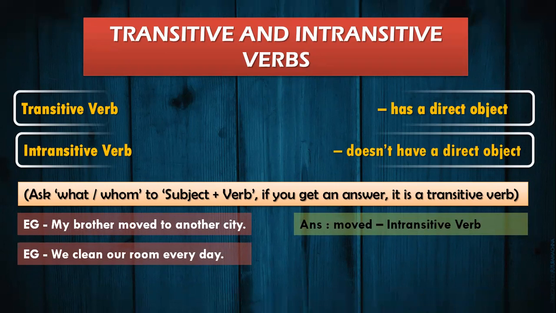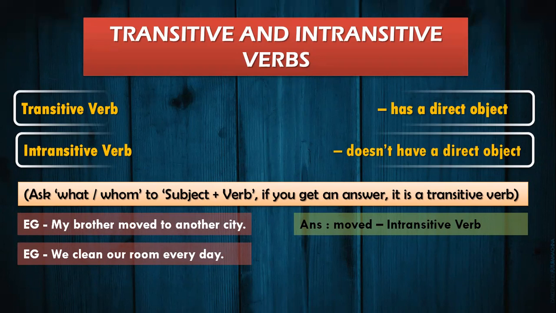Let's move with another question. "We clean our room every day." Now we know we is the subject, clean is the verb, and our room is the object, because the action is happening on our room. So in this case, we are going to ask the question what or whom to we plus clean, nothing else.